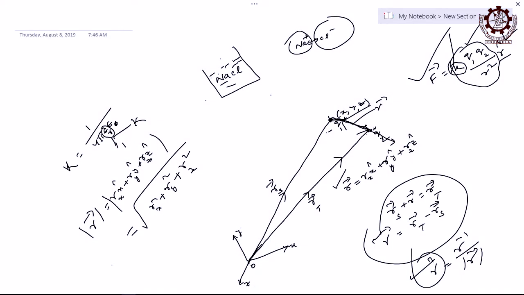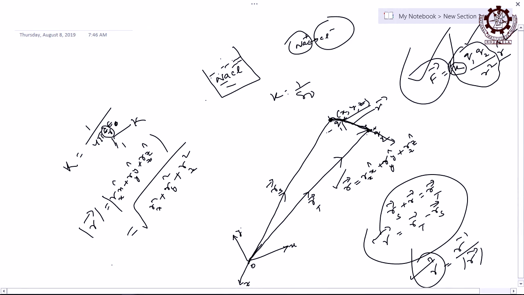Which one is greater? Epsilon r. Then in air, water it is? Yes, that makes the difference. You see, the K value will be how many times smaller now? 80 times smaller than when it is in air. That makes this force very weak and hence they dissociate.